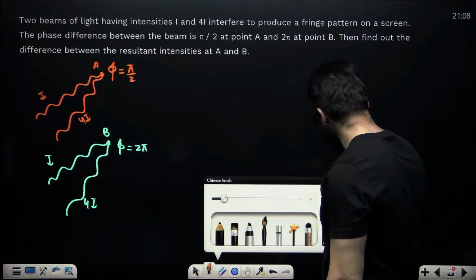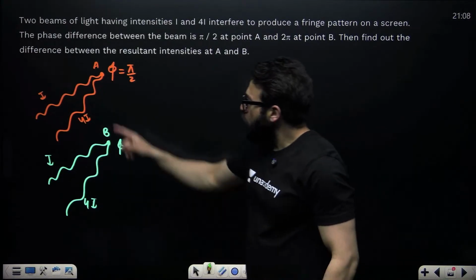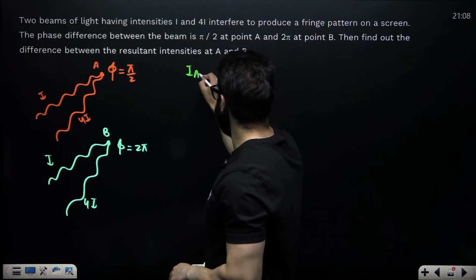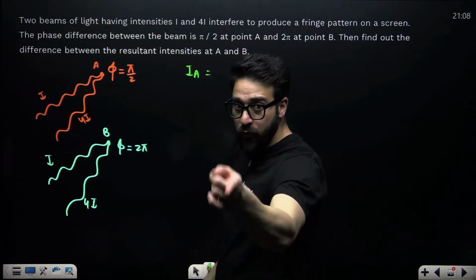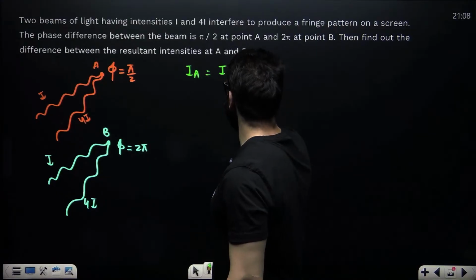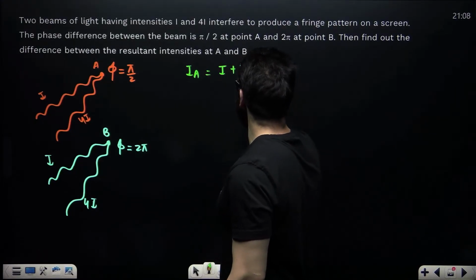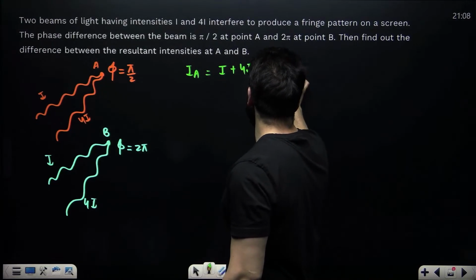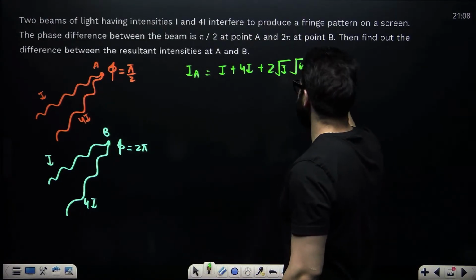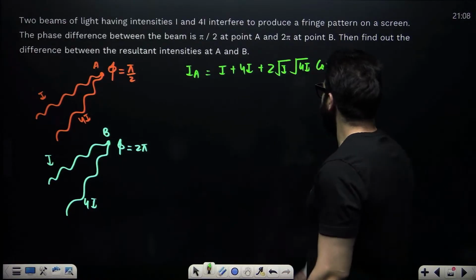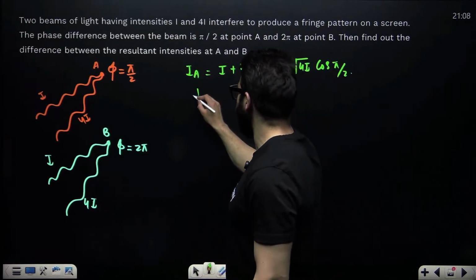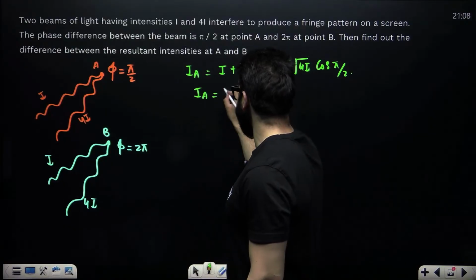If I ask you what is the resultant intensity here, I can say IA is going to be I plus 4I plus 2 times root I, root 4I, times cos of pi by 2, cos 90. Now cos 90 is 0, this term will become 0, and 4I plus I is 5I. So resultant intensity at A is 5I.